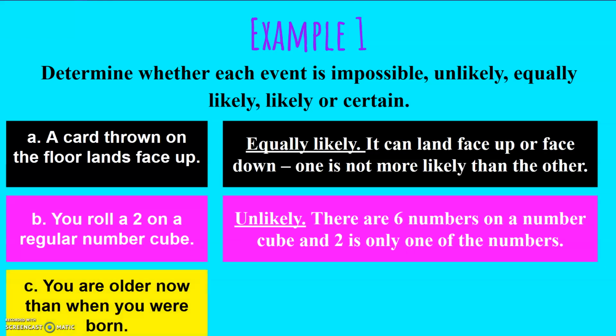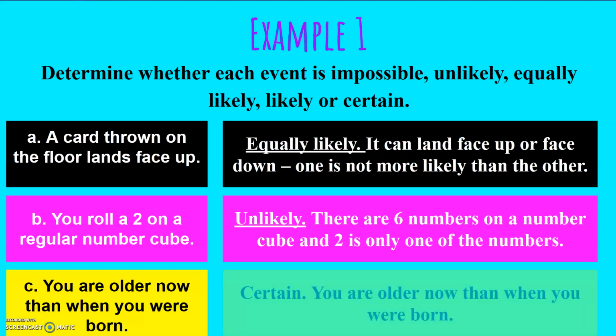You are older now than you were when you were born. Is this impossible, unlikely, equally likely, likely, or certain? Well, that is certain. You are definitely older now than when you were born. Probability seems pretty simple.